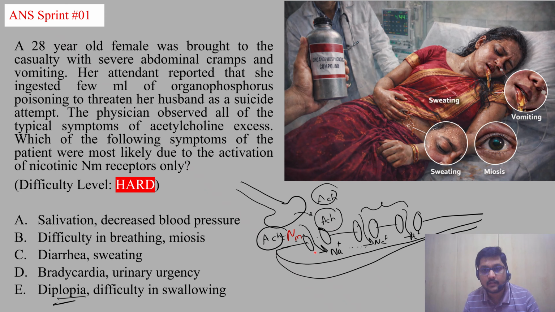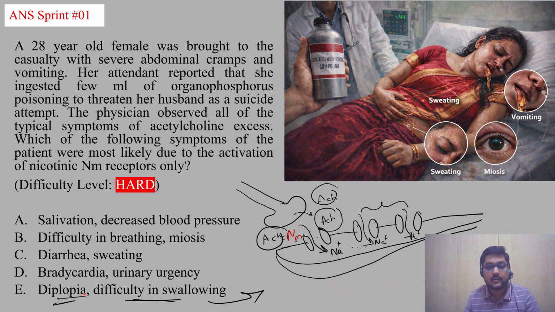The same thing happens with swallowing also. What happens when there is paralysis of striated muscles in the throat, that is the pharynx? There will be activation of these NM receptors and inactivation of voltage sensitive sodium channels, and paralysis occurs.